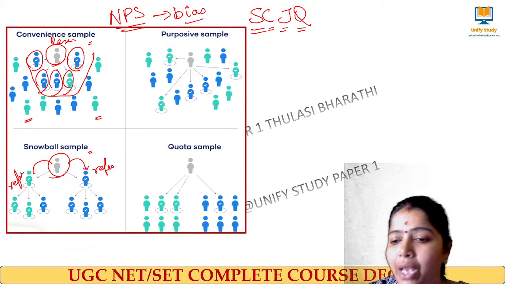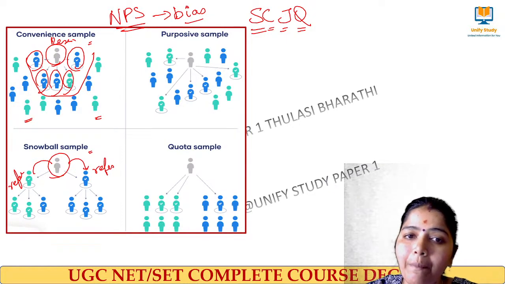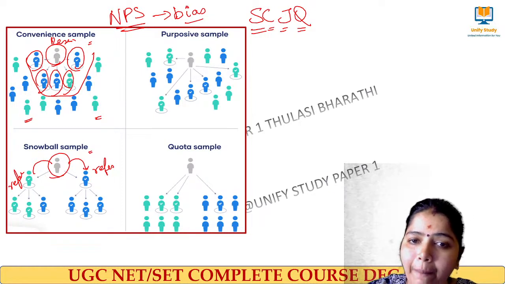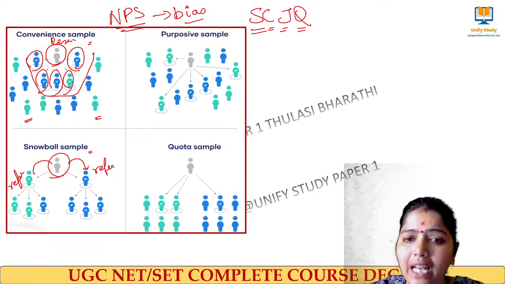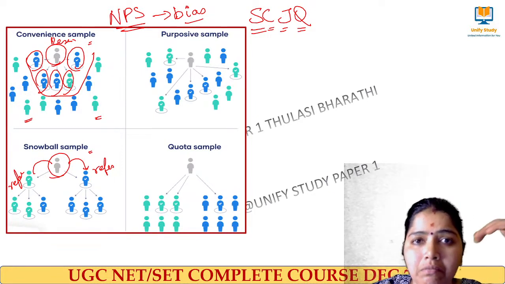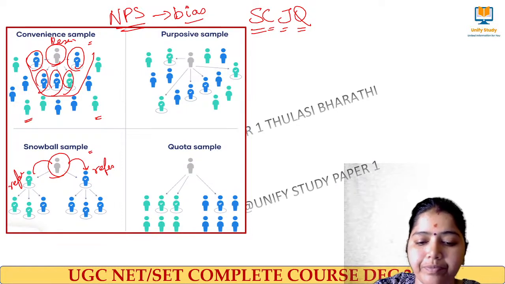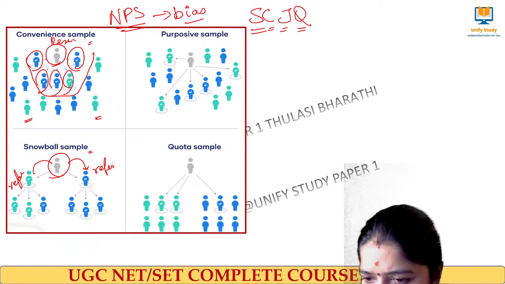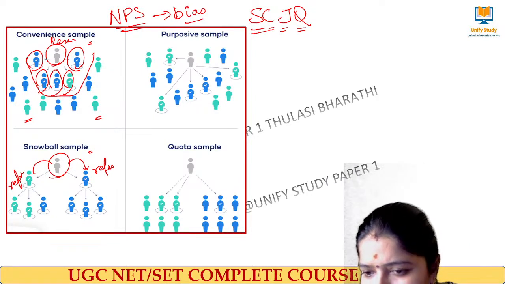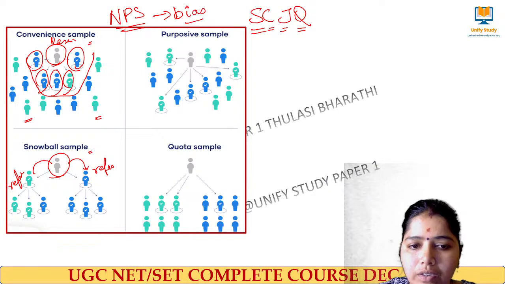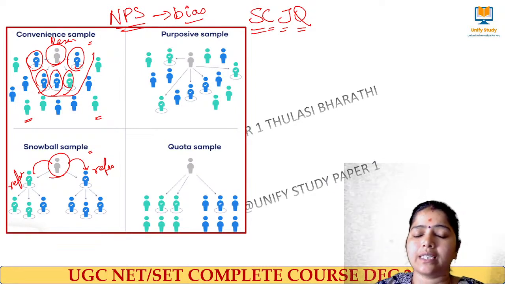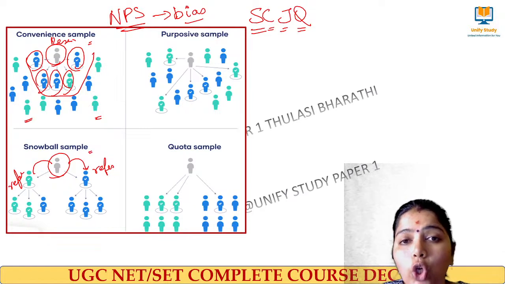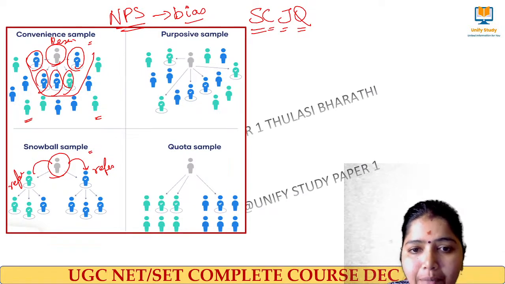Next one, we have purposive sampling. What do you mean by purposive sampling? Again it lies in the head of the researcher. Yes, purposive sampling is also called judgment sampling, or judgmental sampling.